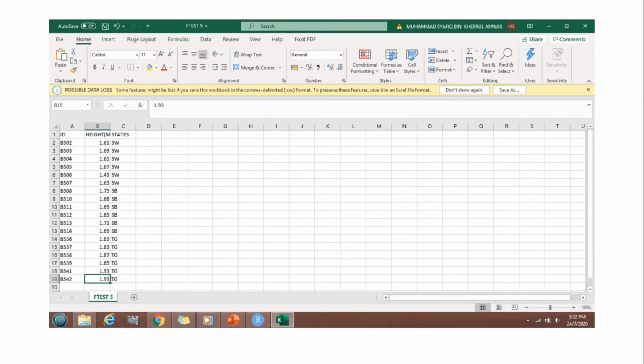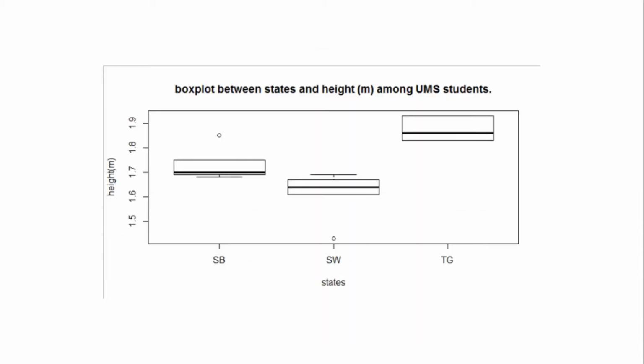So this is the tabulation. This is the data that I have tabulated in the table. There are 3 columns, which are ID, height and state. So these are the box plots between state and height among UMS female students. SB represents Sabah, SW represents Sarawak and TG represents Terengganu.